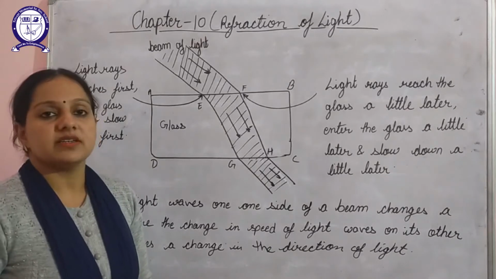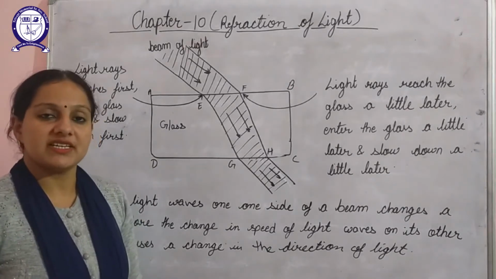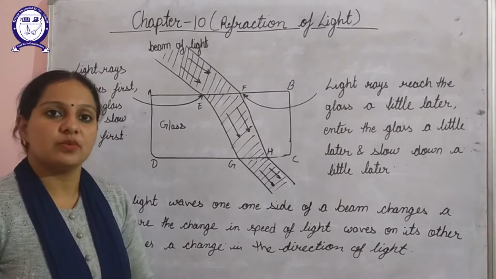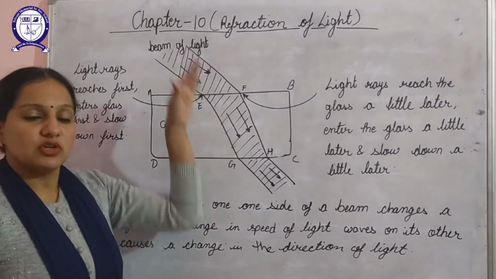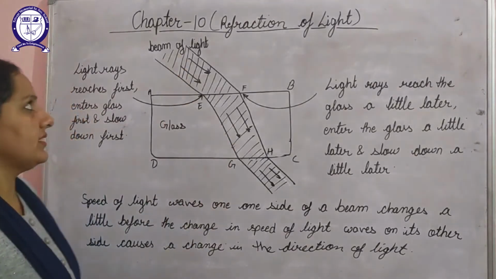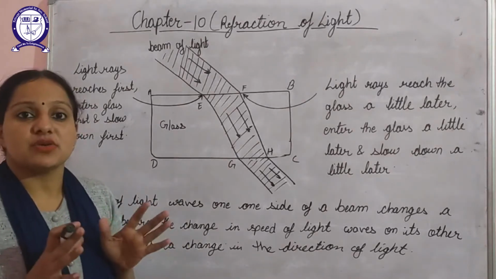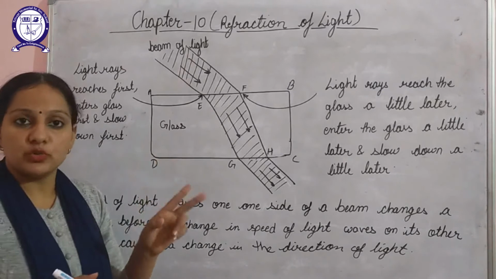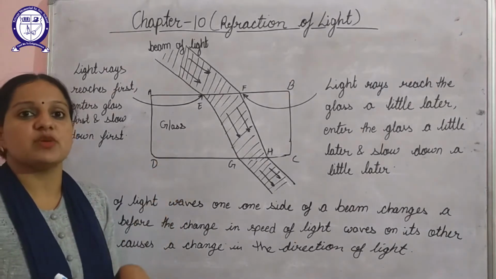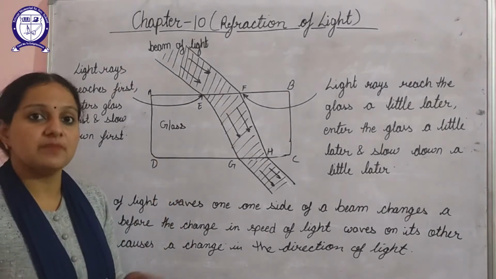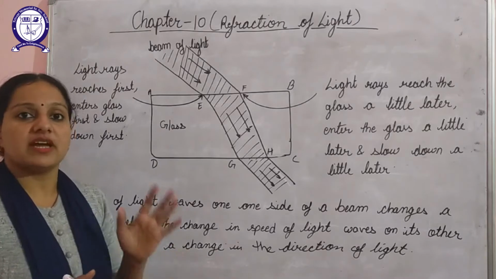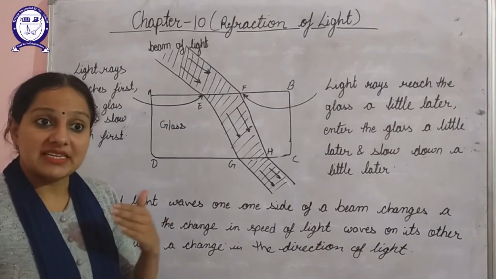Now we have studied that the cause of refraction of light is the change in speed of light in different mediums. So let's discuss that in detail. We have studied two theories about light, one is wave theory and the other is particle theory. According to wave theory, light consists of tiny waves.